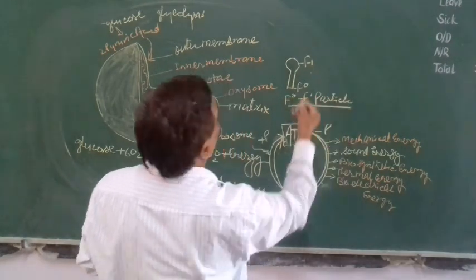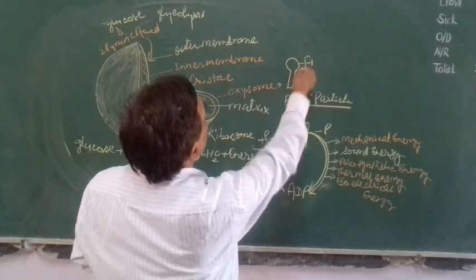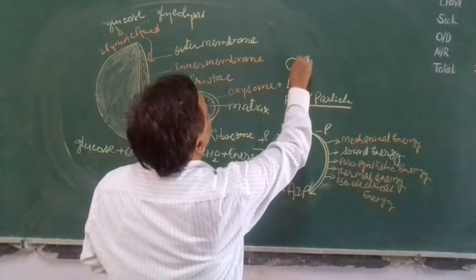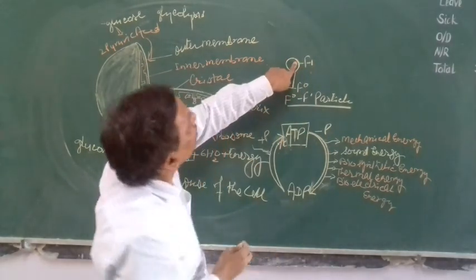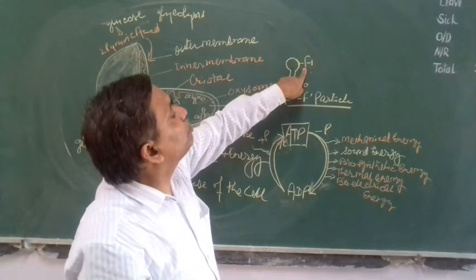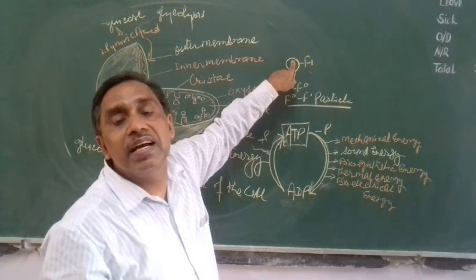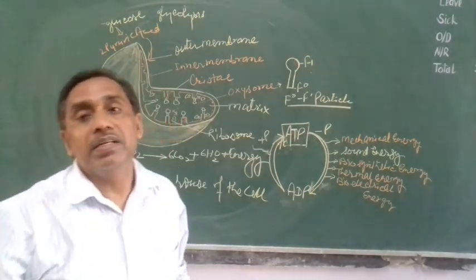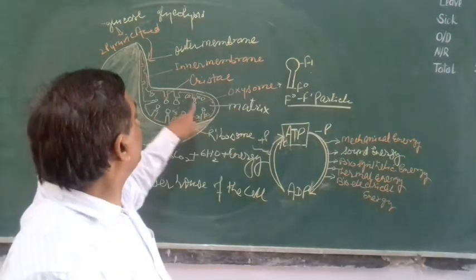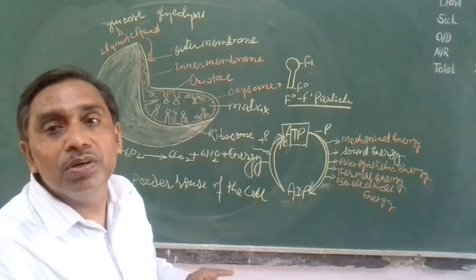This is called the oxysome. And on the F1 particle, the ATPase enzyme is present. With the help of that, ATP is synthesized at the F1 particle. And this oxysome is present on the cristae of the mitochondria.